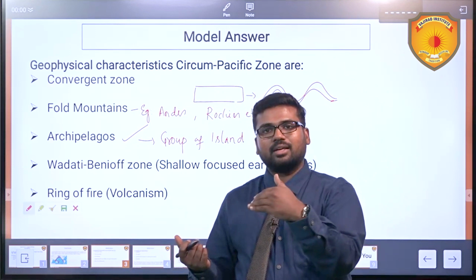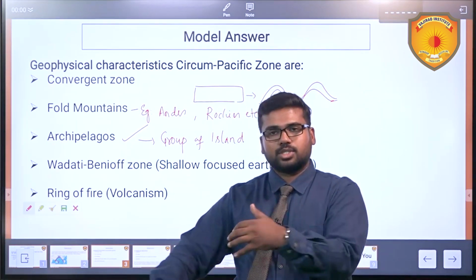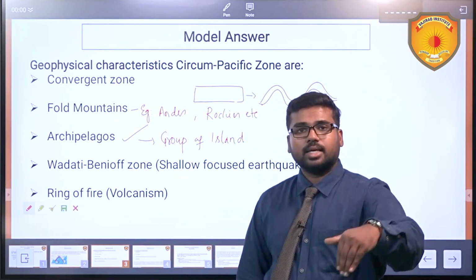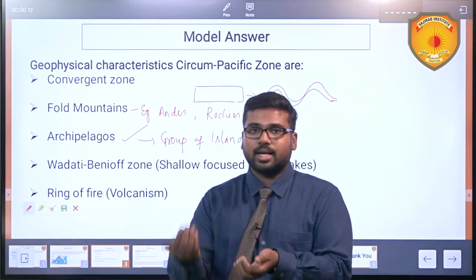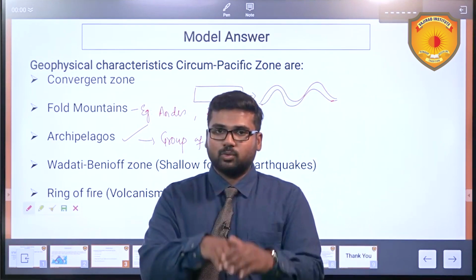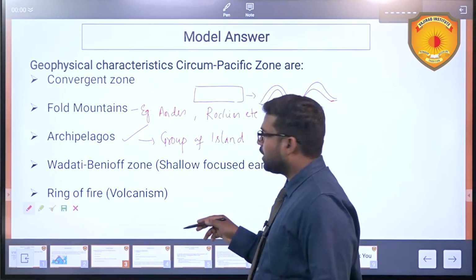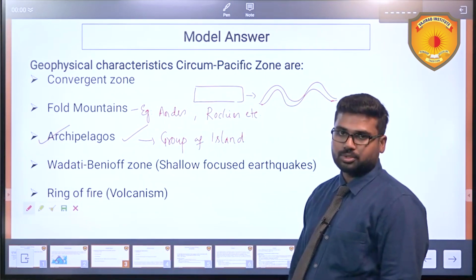There are so many, including your New Zealand. Of course, New Zealand is a part of Zealandia, a separate continent, but they are in this convergent zone. So that gives rise to this folding of the mountains, and their subduction within the oceans will give rise to various islands. So a chain or group of islands will give you different archipelagos.